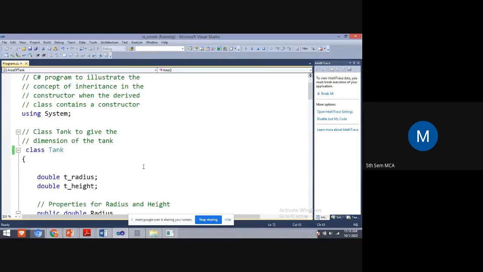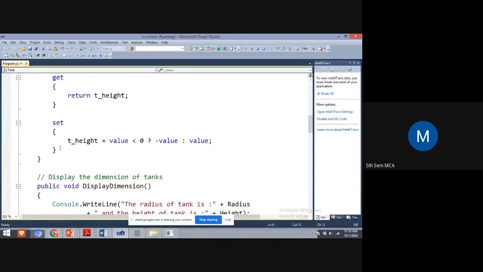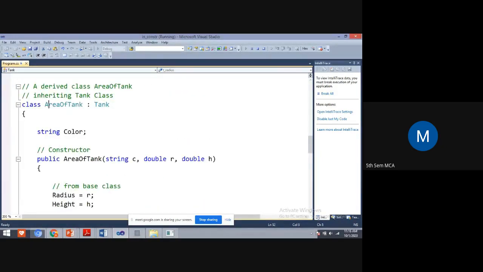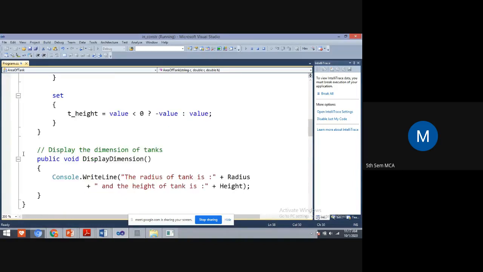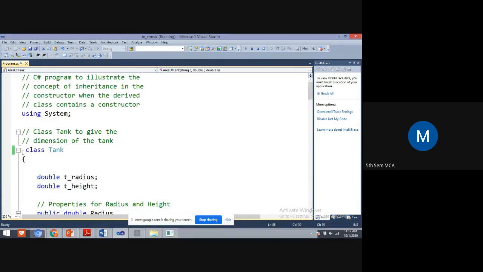See, students, now this is the class Tank, and I have derived a class from it. This is a derived class. The parent class, or base class, is Tank, and the derived class is AreaOfTank, and this is a constructor. How can you say it is a constructor? It has the same name as the class, and it is a parameterized constructor. This we saw in the last class only.